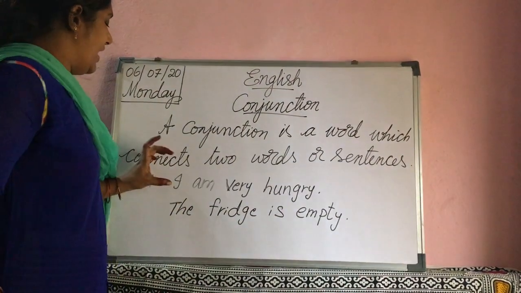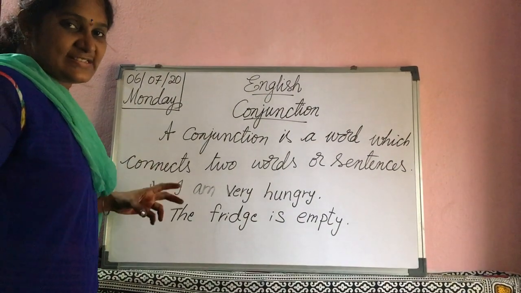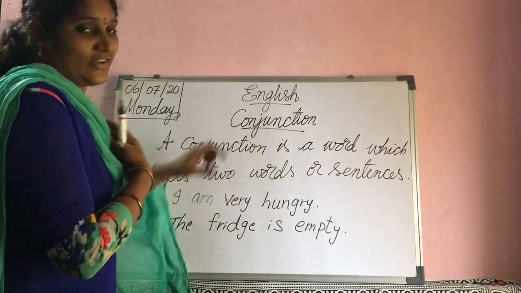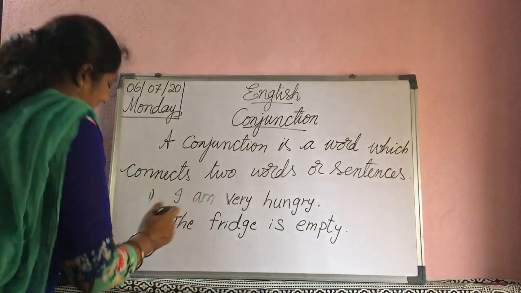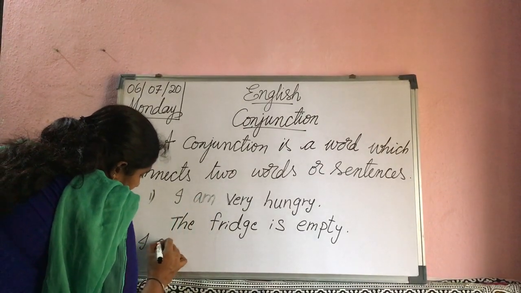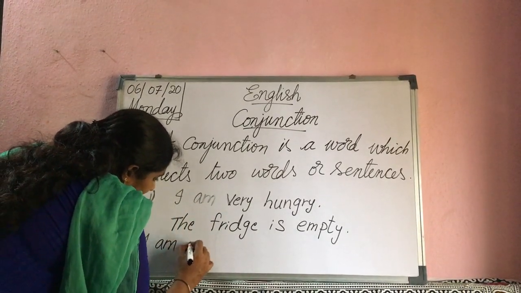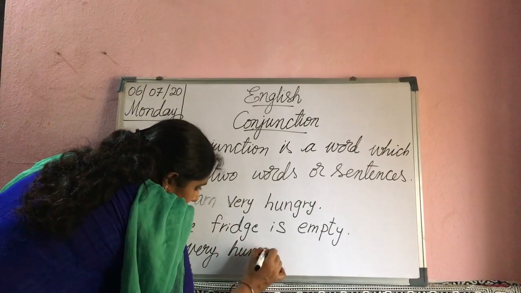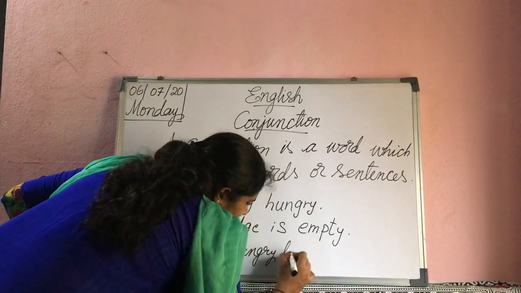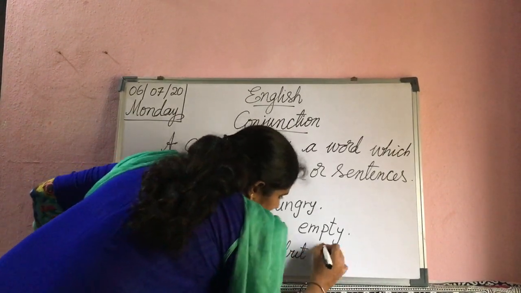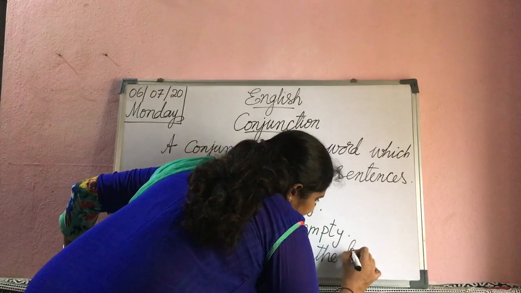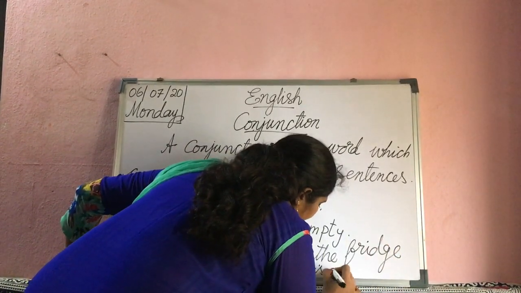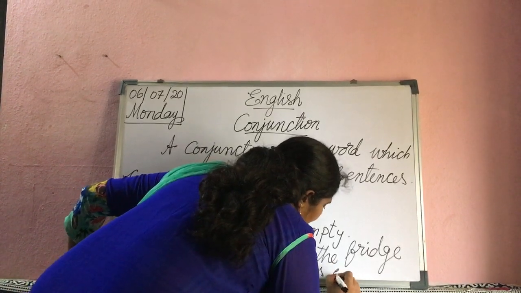Okay. Here, how can I frame these two sentences? How can I connect these two sentences with the help of a conjunction? Let us see. I am very hungry, but the fridge is empty.